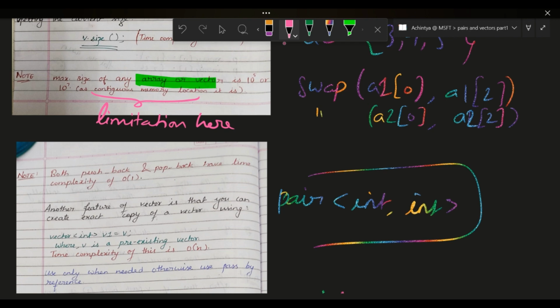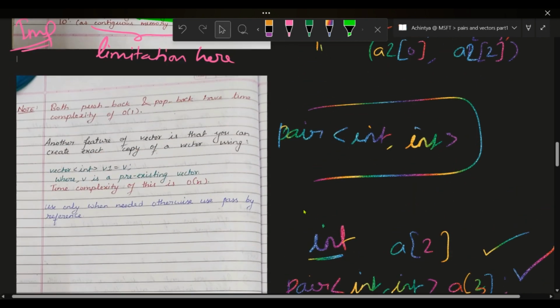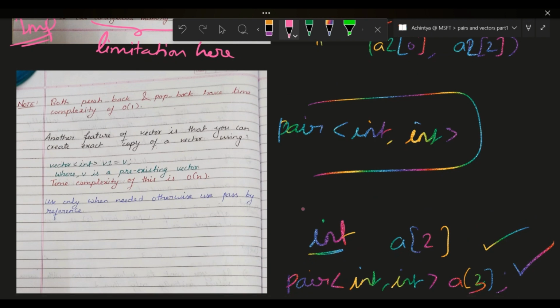So don't forget this point. This is a very important point. These are interview questions, these are theoretical questions. In code, you never need this, I guess. But even if you need it, okay.